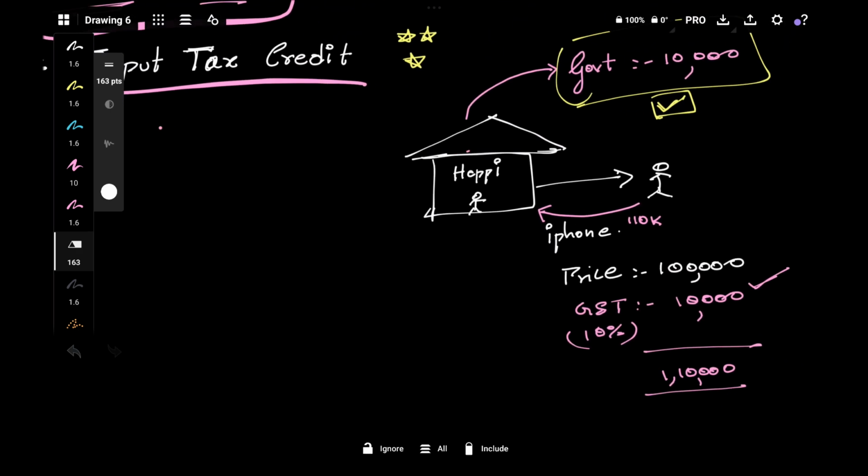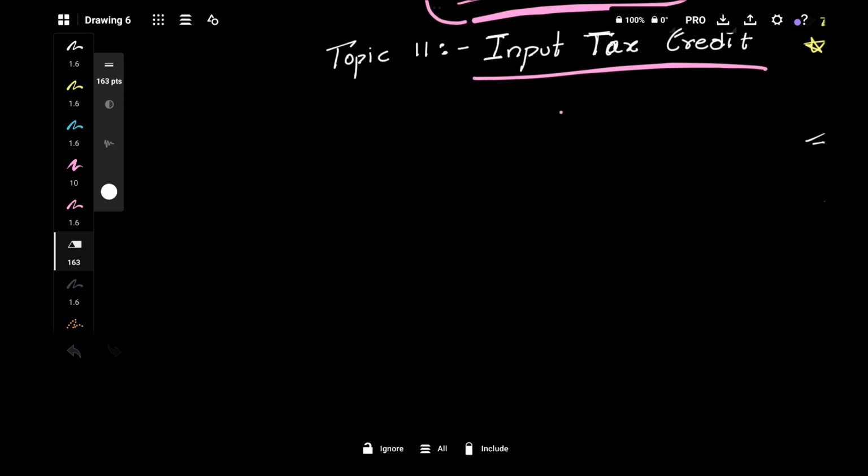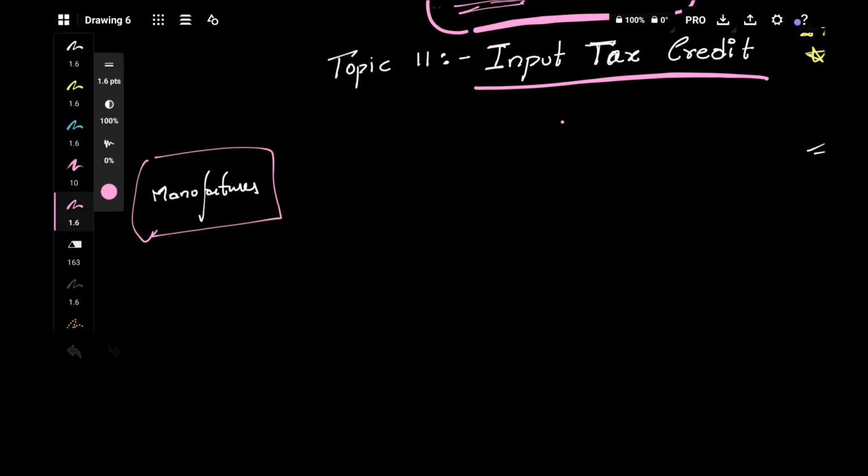So for this transaction to happen, initially someone has to manufacture that phone, right? So let's see, there is a person, okay, who is manufacturing that phone. Obviously he is manufacturer. He is the person who is manufacturing that phone, and after that this manufacturer will sell that phone to some other person.